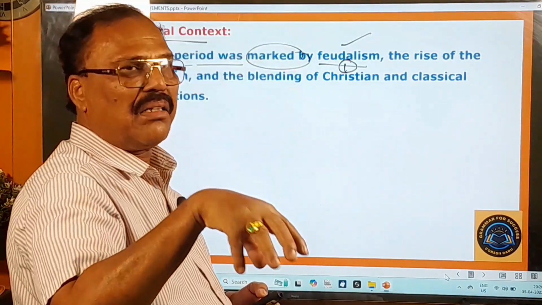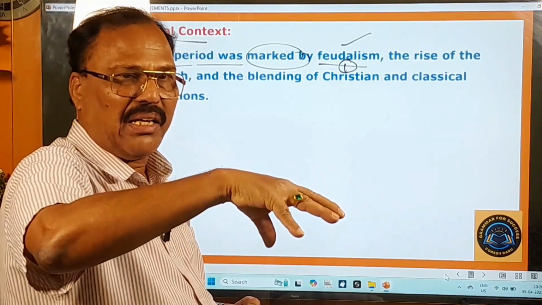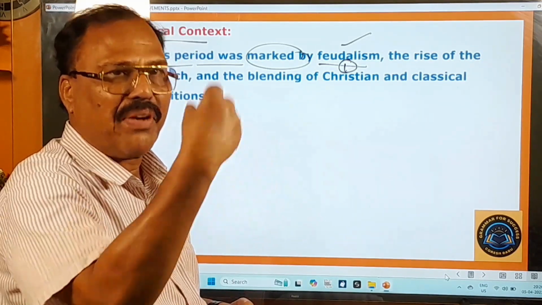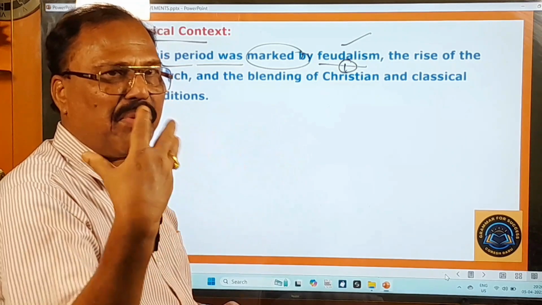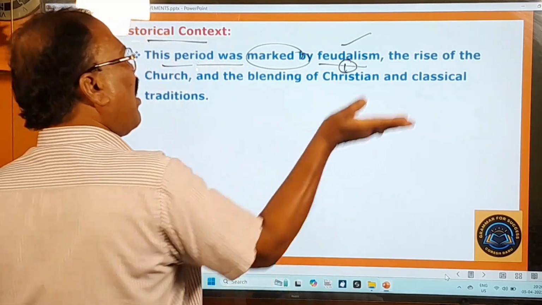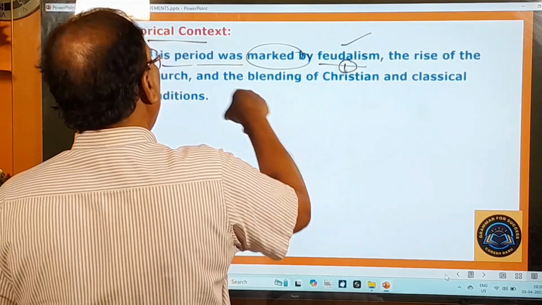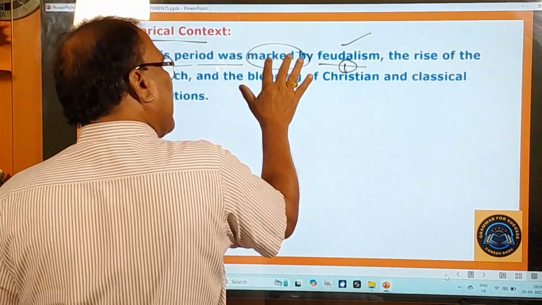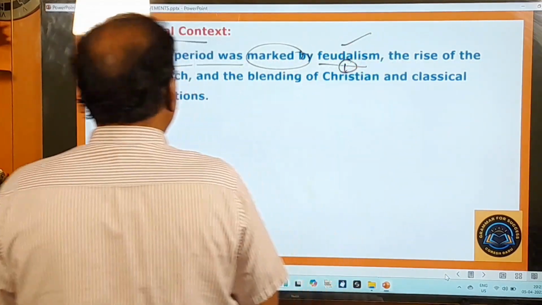Under that landlord, the people will be working and taking the land from that landlord. Okay, that's some kind of political organization. You know that very well, Pettandari Vyavastha, something like that. So this period was characterized by feudalism and the rise of the church.